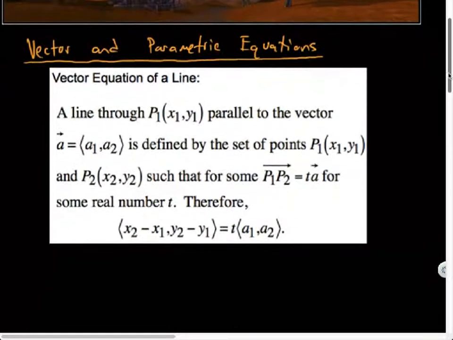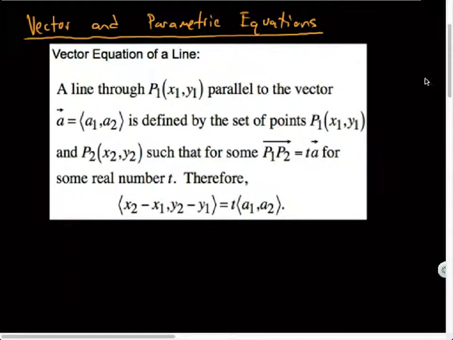And for starters, I've got this vector equation of a line. It says a line through point P1 parallel to the vector a is defined by the set of points P1, P2, such that for some vector, it is equal to a scalar multiplied by a, for some real number t. Therefore, this is true. This left-hand side, by the way, you've seen that before. That's just the way you found a vector between two points, right? x2 minus x1 and y2 minus y1. So the vector that passes between those two points is going to be some scalar multiple of the vector a, since it was parallel to vector a.